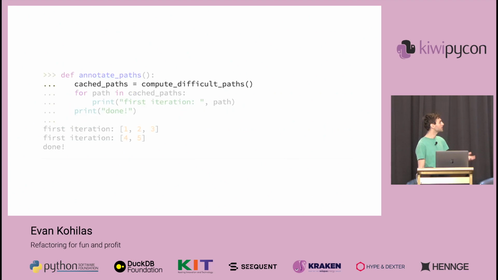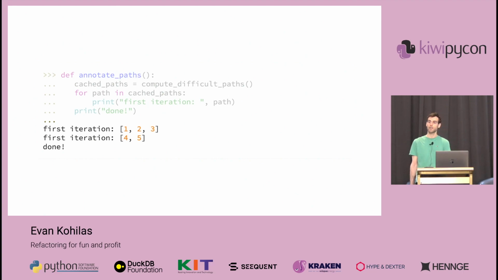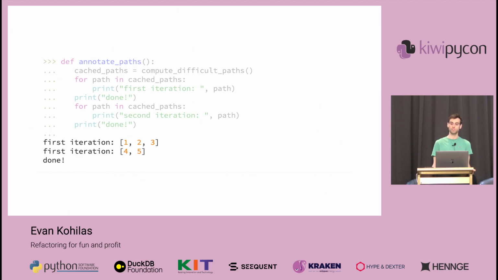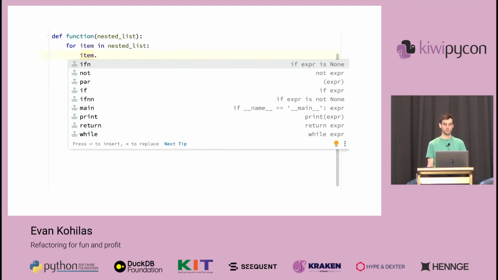So for example, if we save that function's output as a variable here, and then iterate over the returned value once, we'll get the expected output. But because it's a generator, when we iterate over the saved returned output again, nothing will happen since it's already been exhausted and can only be iterated over once, even though we might expect that from a list. But with the right tools, errors like this can be highlighted for us.